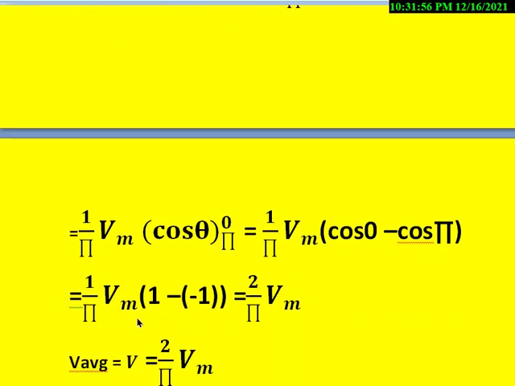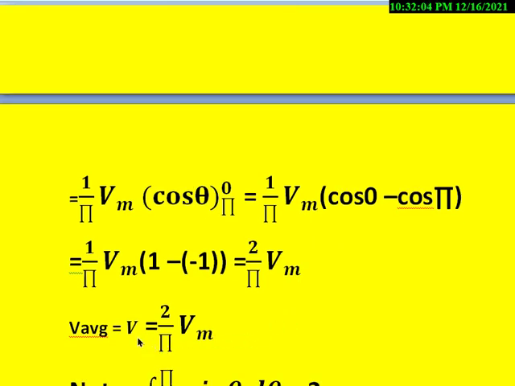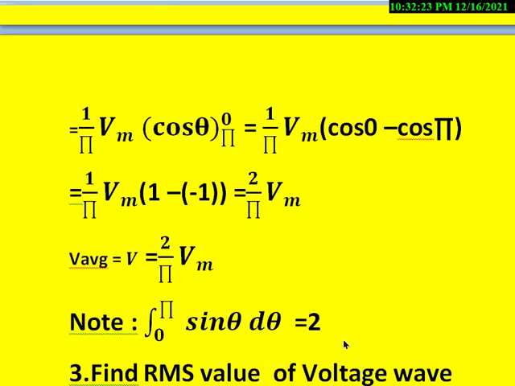So Vm by pi into 1 minus of minus 1, then we get 2 Vm by pi. This is the average value of the sine wave. To derive this easily, if you know the standard integral 0 to pi sine theta d theta is equal to 2, then this equation can be solved faster.